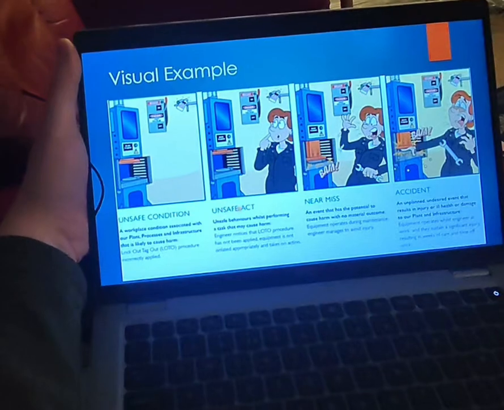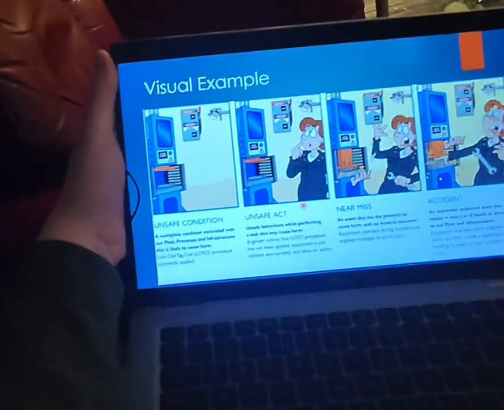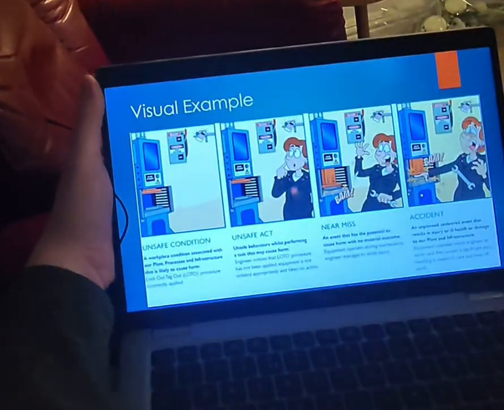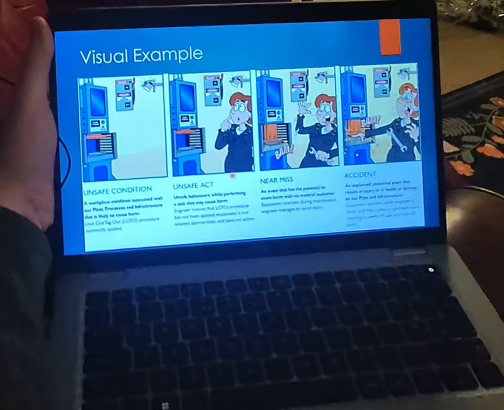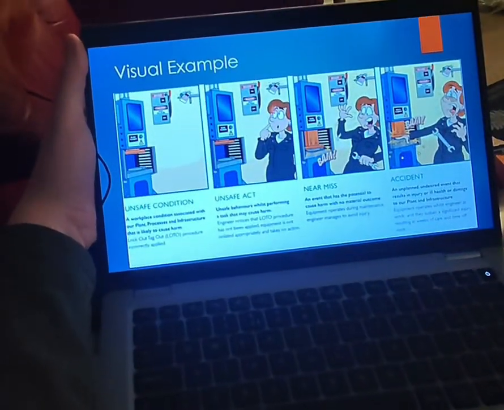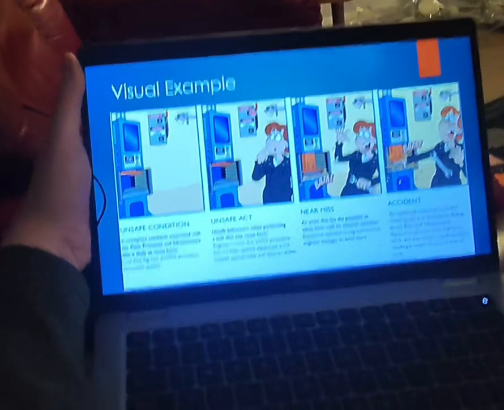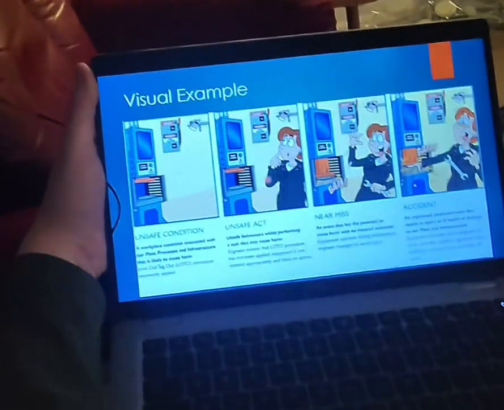An unsafe act is the unsafe behaviours whilst performing a task that may cause harm. So in this example, using the engineer again, the engineer notices that the lockout tagout procedure has not been applied, the equipment is not isolated appropriately, but decides to take no action.